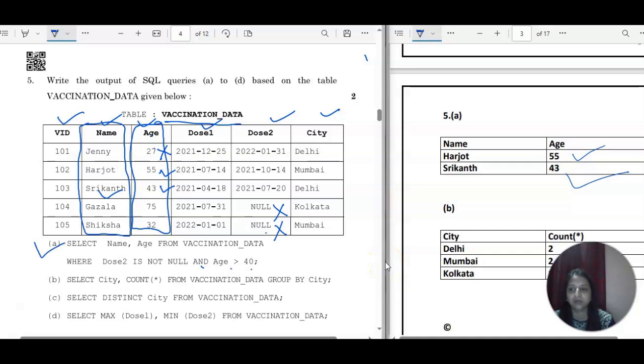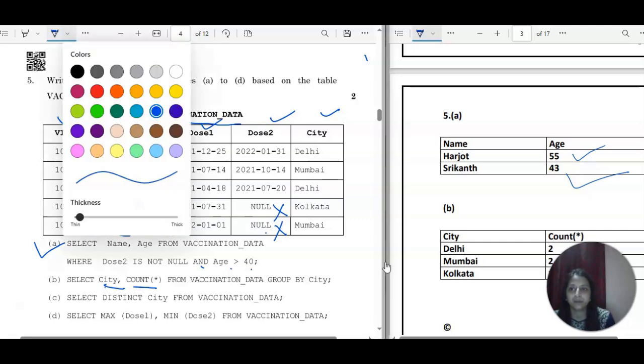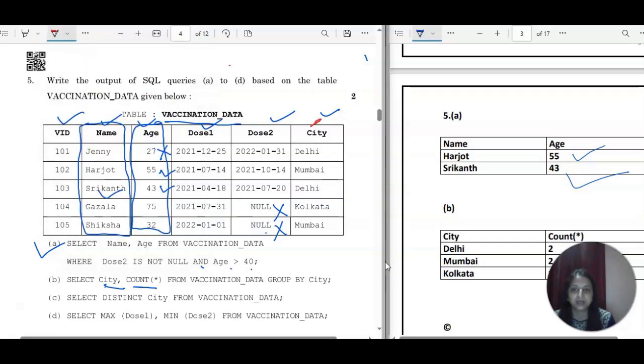Now we will go for the second one, where we have select city and count star. You have to select city and the count star. City is this one. You have to count from the vaccination data table, group by city. Group by is going to group all the city values, so all the same cities are grouped by this group by clause. The count star counts how many times a particular city is coming.